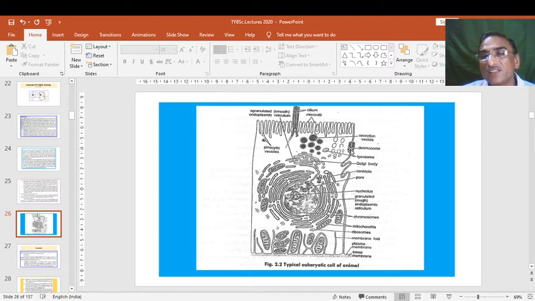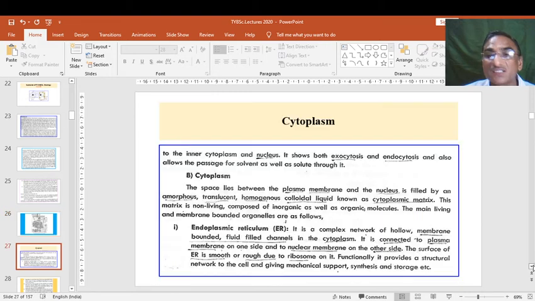In spite of that, the cell membranes or plasma membranes are bound by desmosomes, or we can say the plasma membranes come together with the attachment, that is the desmosomes. This is a very simple way that all the eukaryotic cell organelles are working together to perform different actions. Now the cytoplasm. The cell has an outer plasma membrane, inner cytoplasm, and in cytoplasm there are different cell organelles that we will see one by one.